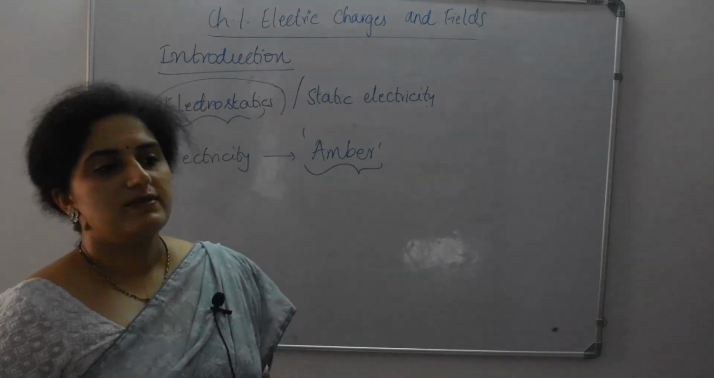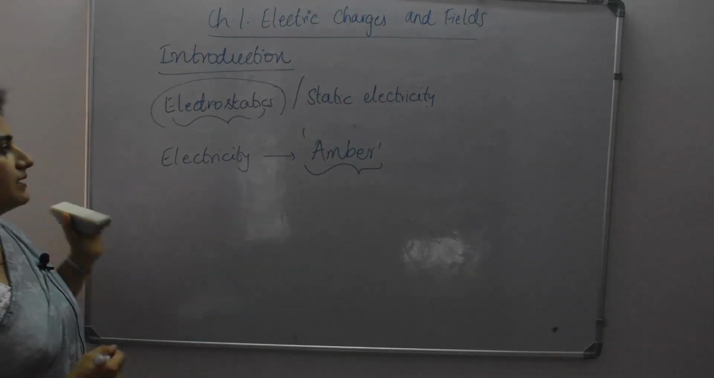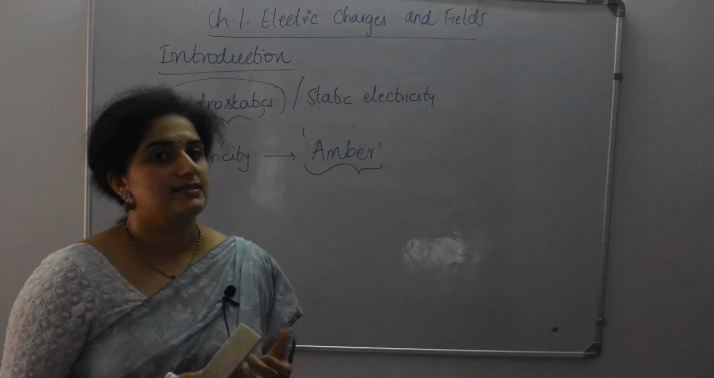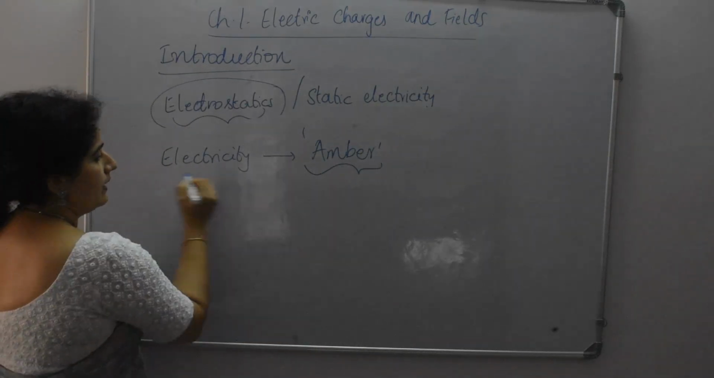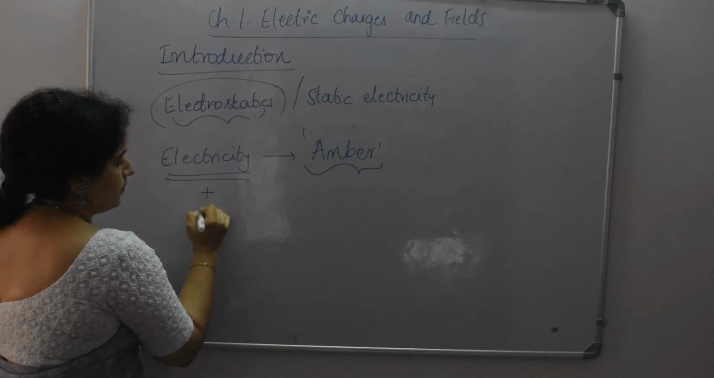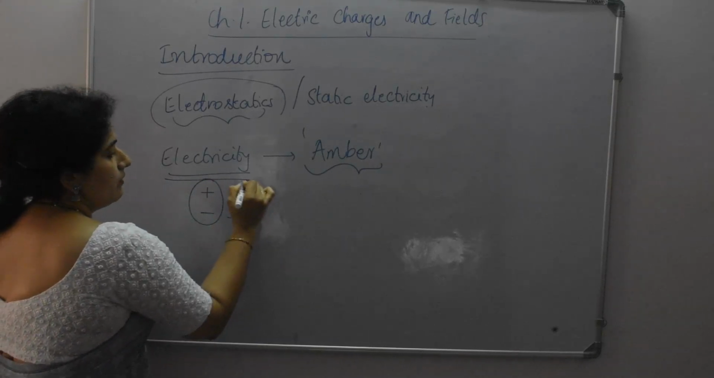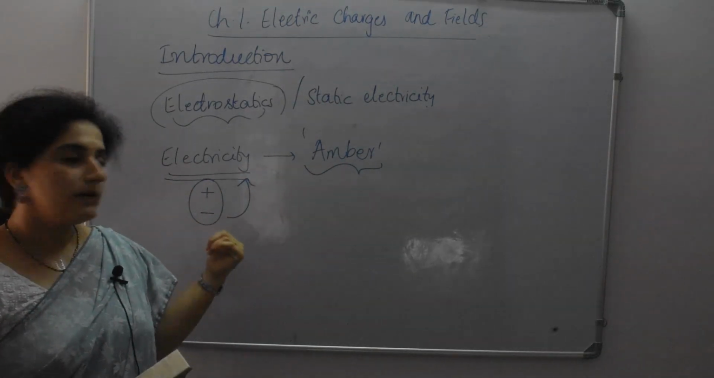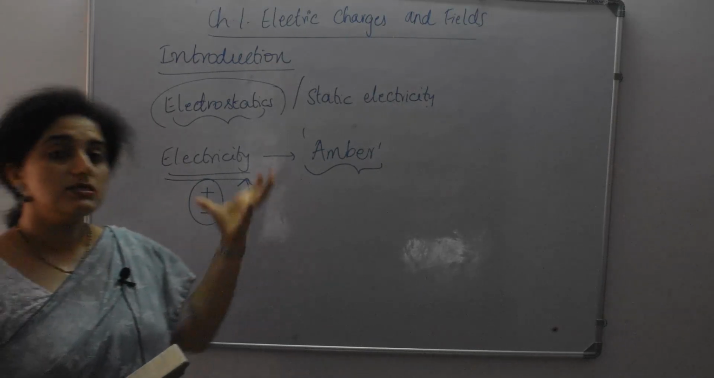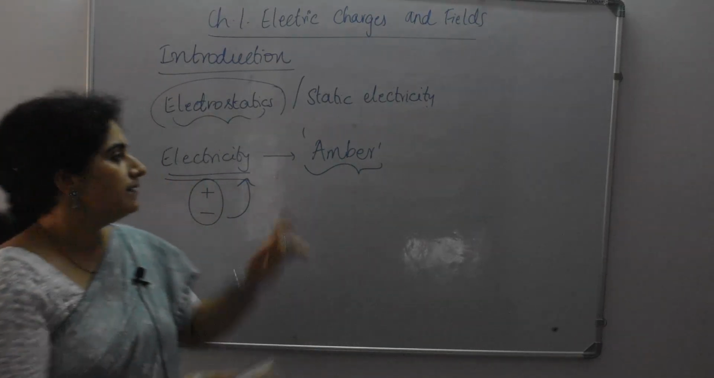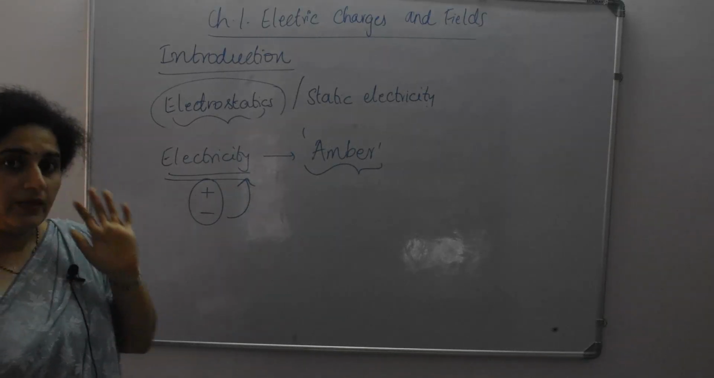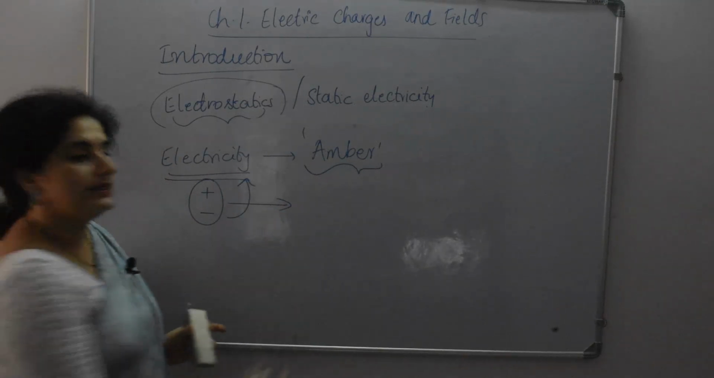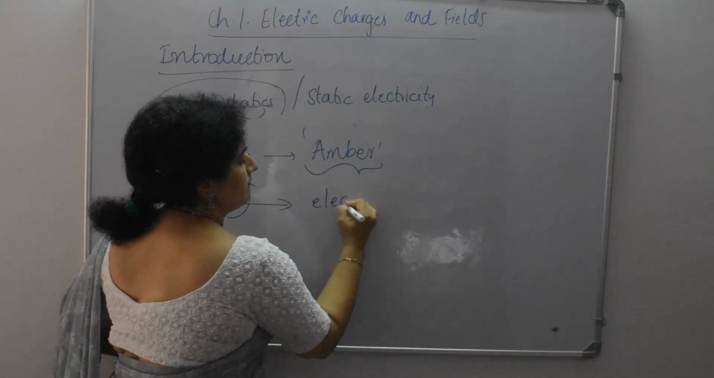After so many years of investigations and studies, they got some clarity on why we have static electricity. Electricity means the positive and negative charges together form an entity called electricity. Those two charges, positive and negative, together form one entity and we call it electricity. The body which has these two, we call an electrified body.